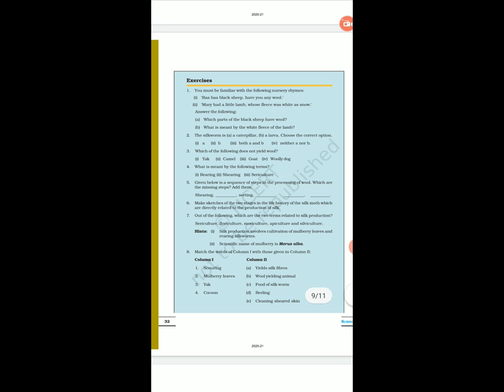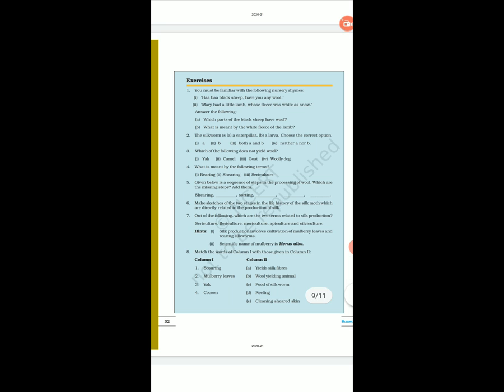Question number 7. Out of the following, which are the 2 terms related to silk production? Some names are given and also hints are given. First hint, silk production involves cultivation of mulberry leaves and rearing silkworms.